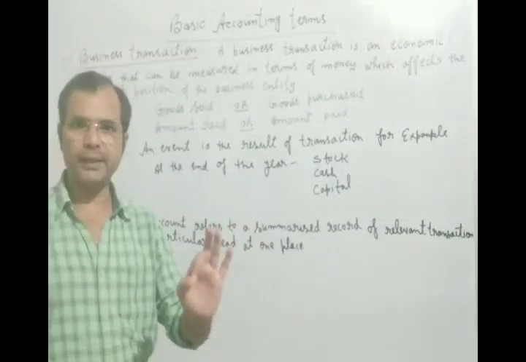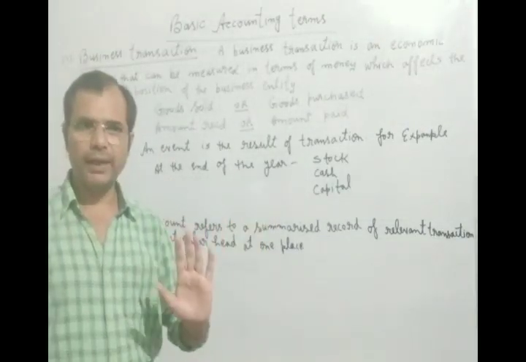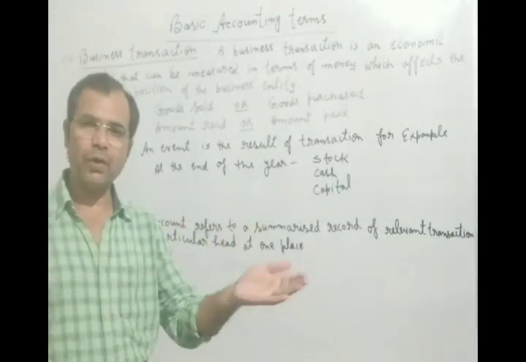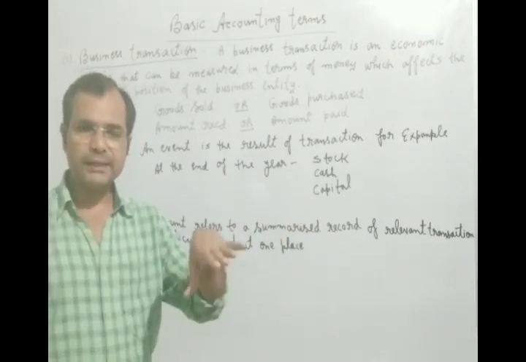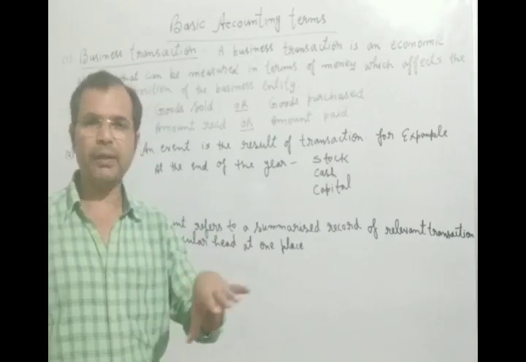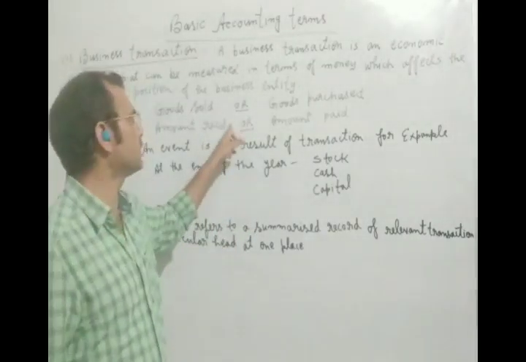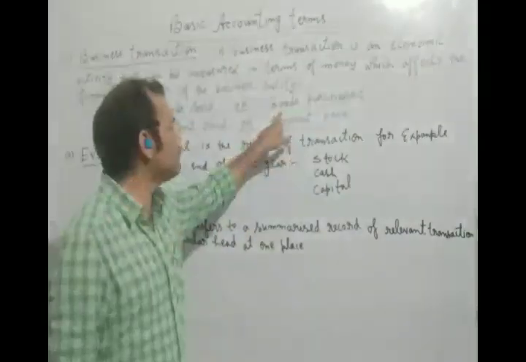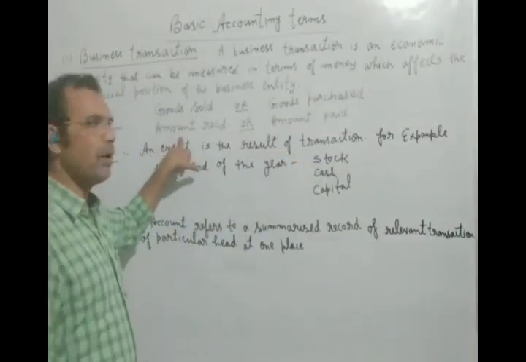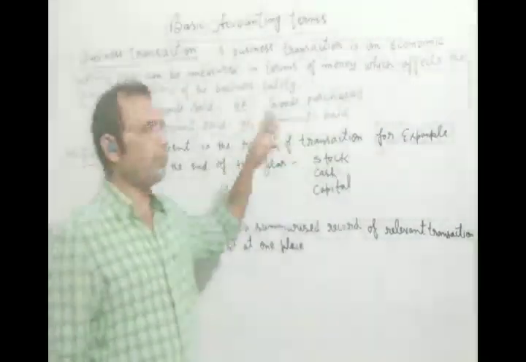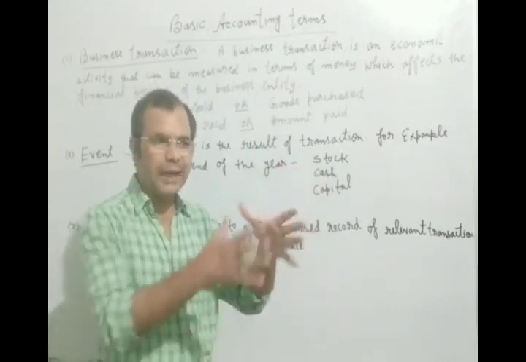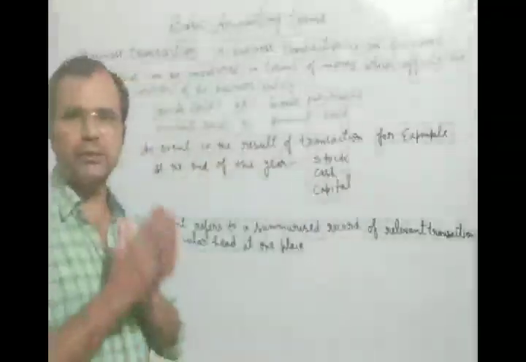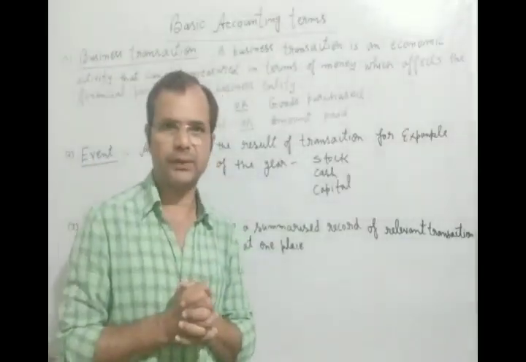Money involvement is there. We are selling the goods for profit, and this is our business, so it will be called our business transaction. In the same way, goods purchased, amount received, amount paid, all these types of transactions will be called business transactions.